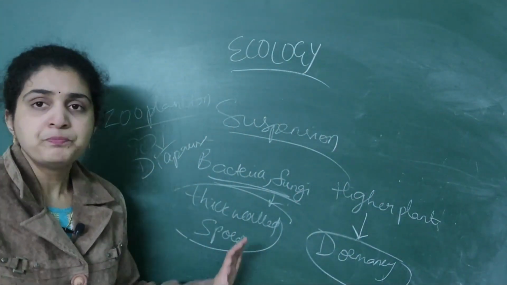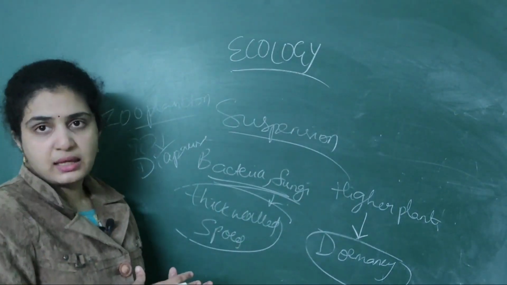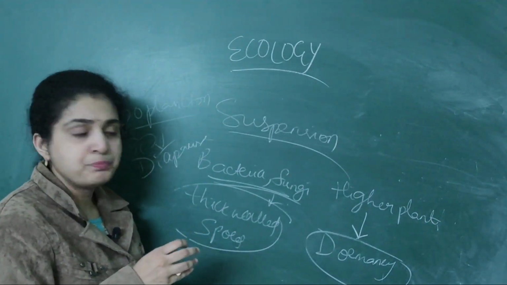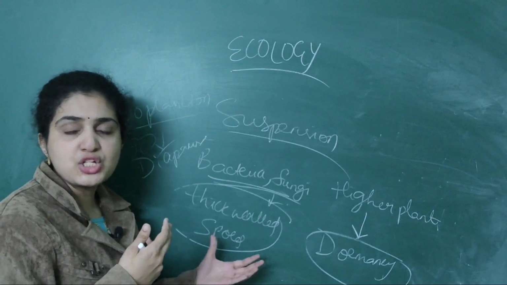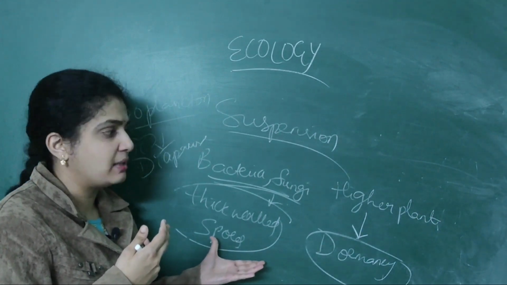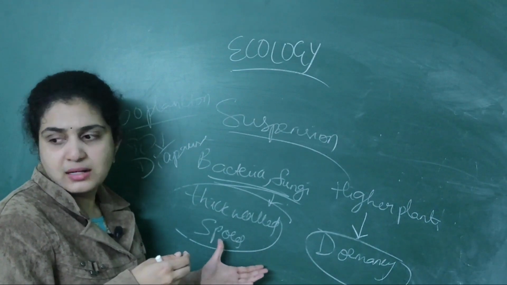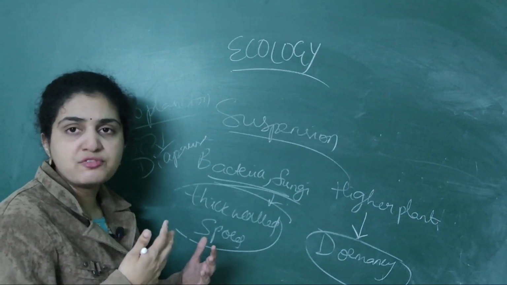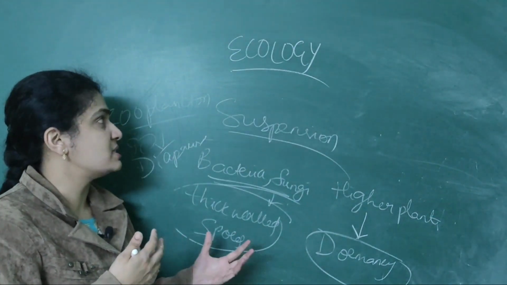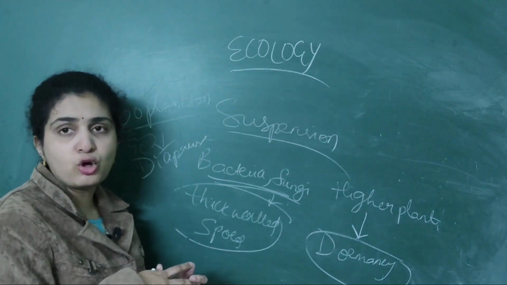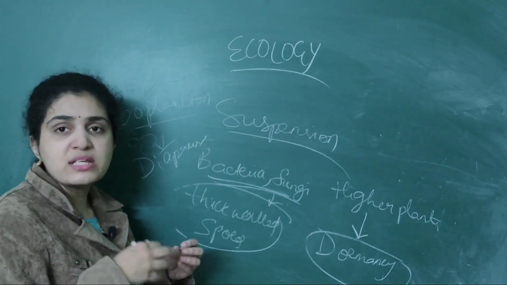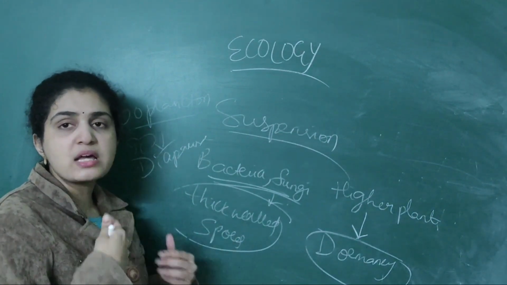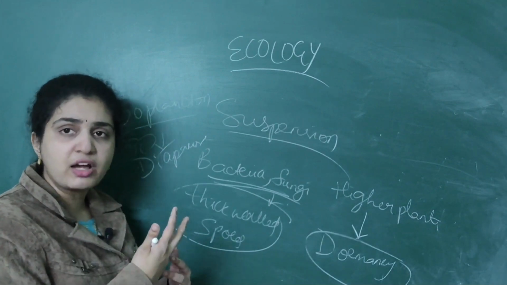So this is about the important thing related to suspension. First is bacteria as well as fungi: during unfavorable conditions, thick walled spores are produced by them. Then numerous higher plants do not produce fruits and flowers, and they go into a state of dormancy. Numerous zooplankton organisms go into a suspended state called diapause. So this is about the four responses given to the abiotic factors.